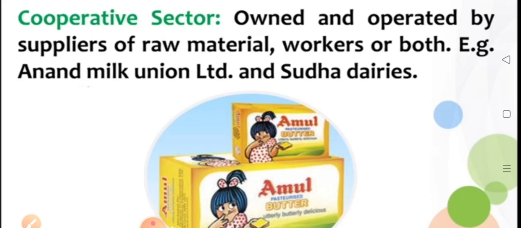So Anand Milk Union Limited, that means Amul, and Sudha Dairy are good examples. And Amul in Gujarat, these suppliers and workers get together, collect all these products and then sell in nearby towns. These are good examples of the cooperative sector.